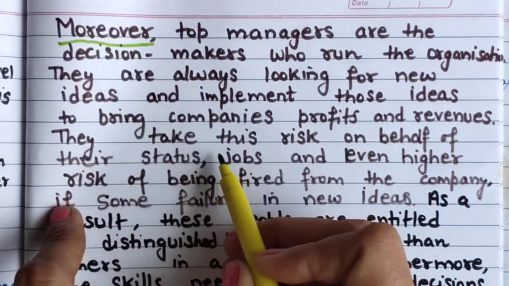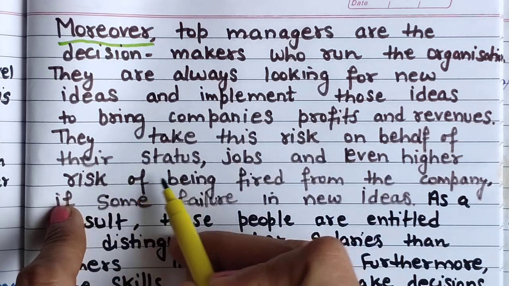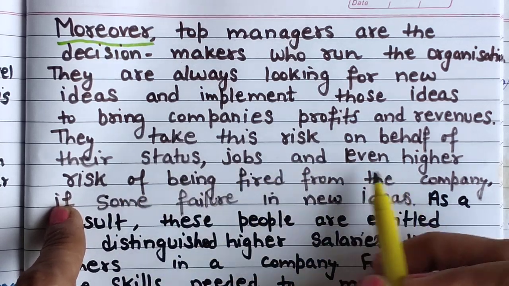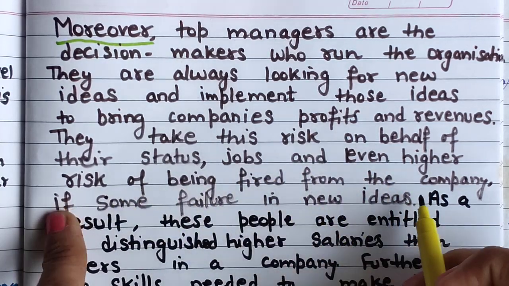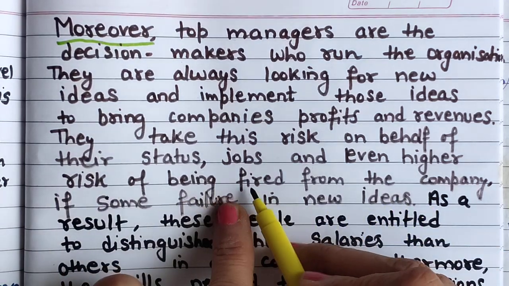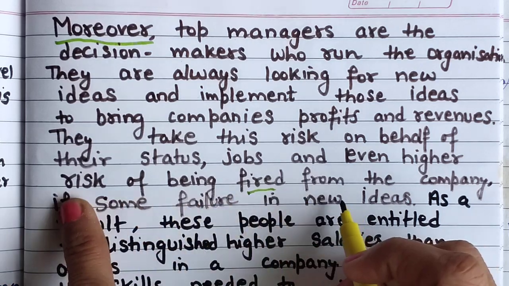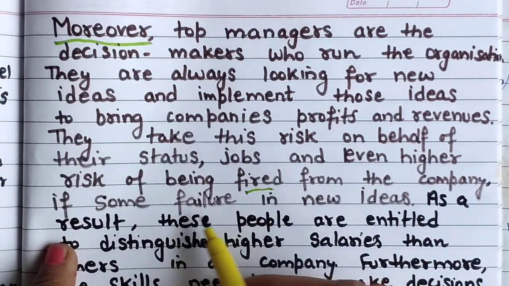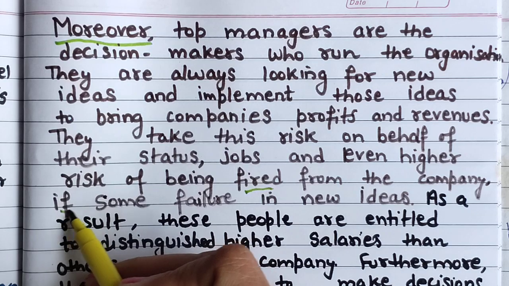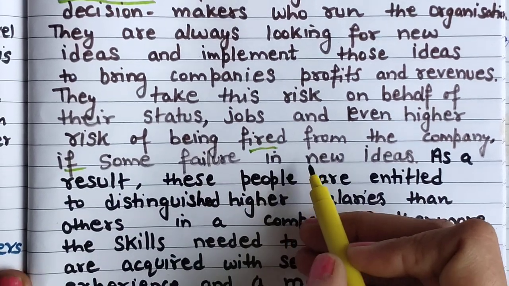Okay, they take this risk on behalf of their status, jobs, and even higher risk of being fired from the company. They can get fired from the company also if there is some failure in new ideas.